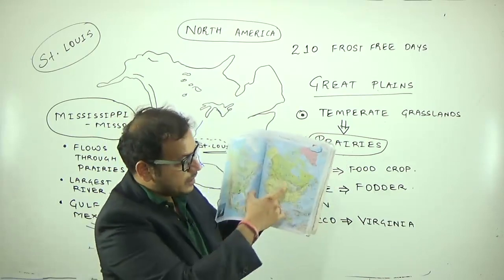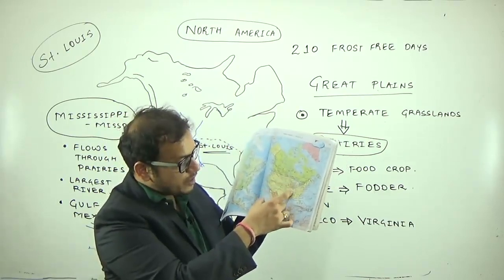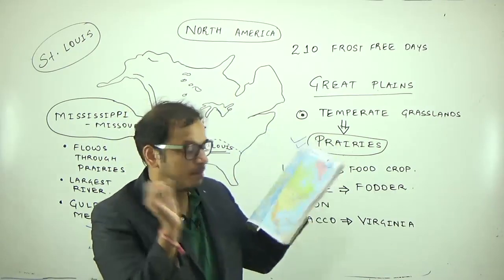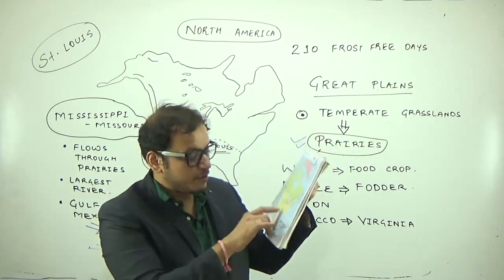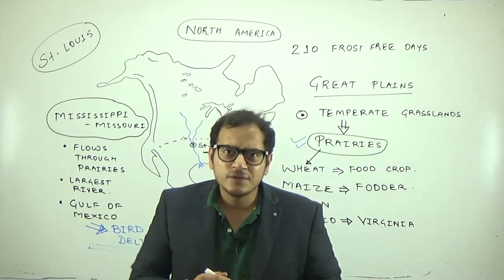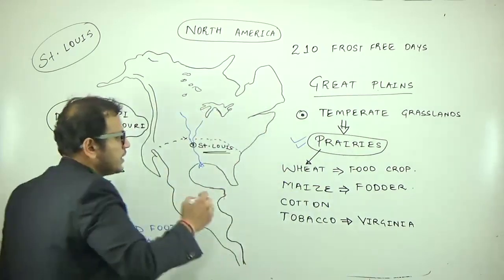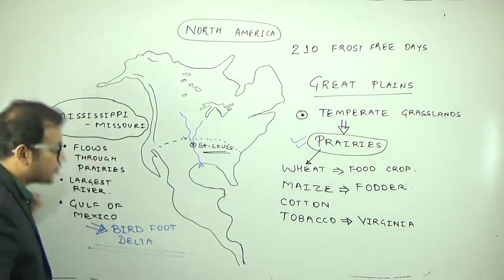How to locate St. Louis? Look at Michigan. Below Michigan there is Chicago. Go to the south of Chicago, you will find St. Louis, a meeting point of the Mississippi River. After that, you will find the Tennessee River, which is an important tributary of which river? Tennessee River is an important tributary of Missouri, Mississippi.